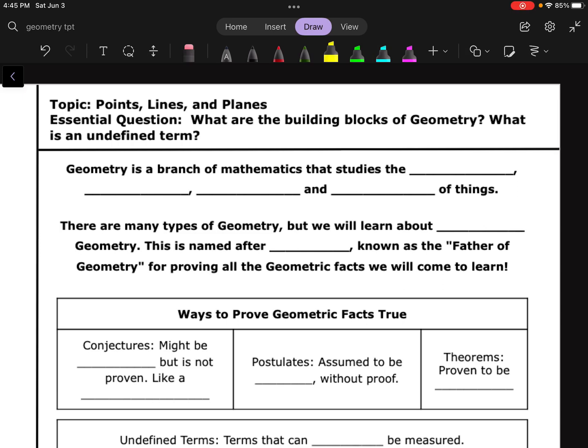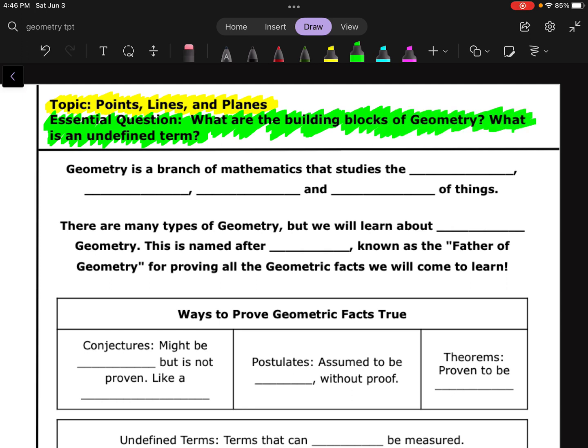Well, hello there. Today's video is going to be about the building blocks of geometry, the essential things that we need to know in order to get into really the meat of geometry. And those are points, lines, and planes, among other things. So our topic, points, lines, and planes. Our essential question is, what are the building blocks of geometry and what is an undefined term?